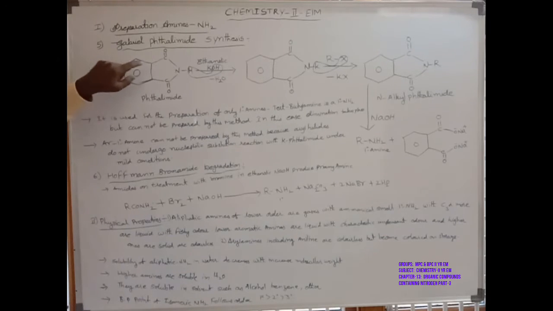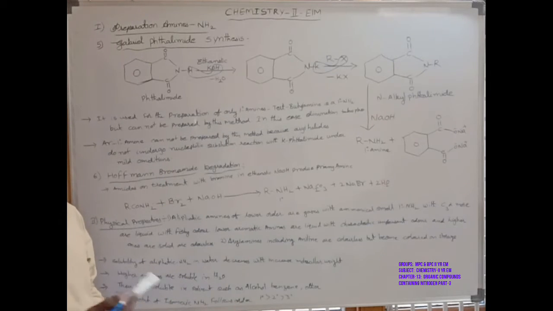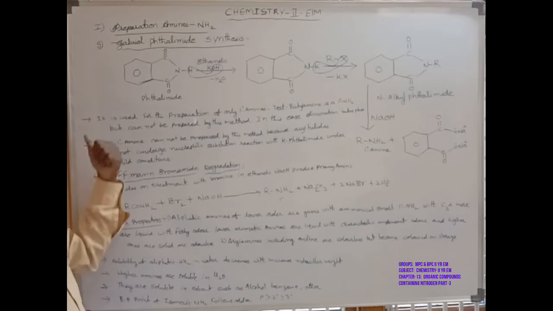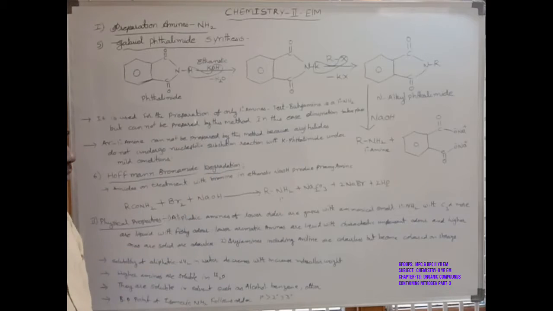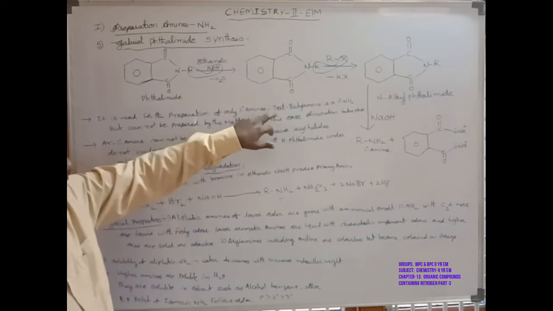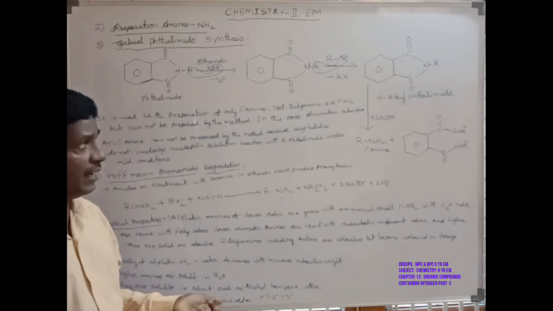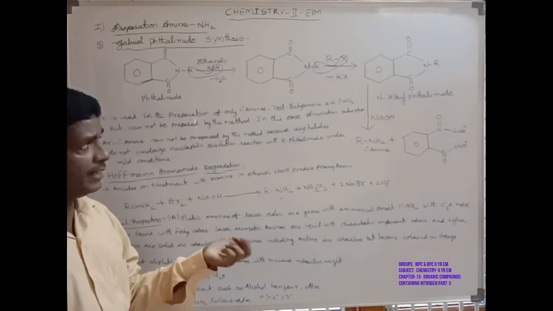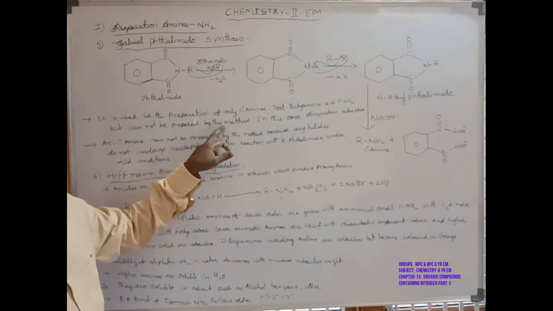Limitations of the Gabriel phthalimide synthesis. It is used for the preparation of only primary amines, not secondary or tertiary. Tertiary butyl amine is a primary amine, but it cannot be prepared by this method.